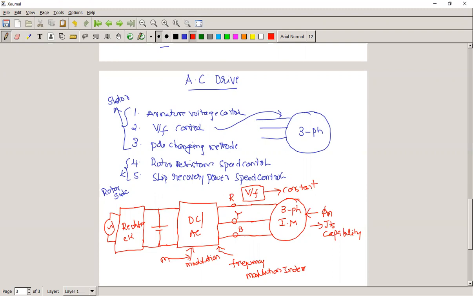Here, this is one converter and this is the second converter. Both come under power electronics.